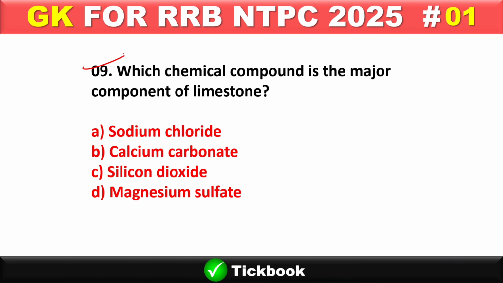Question number 9. Which chemical compound is the major component of limestone? Option number B will be the right answer, calcium carbonate. And the chemical formula of calcium carbonate is CaCO3. Alright.